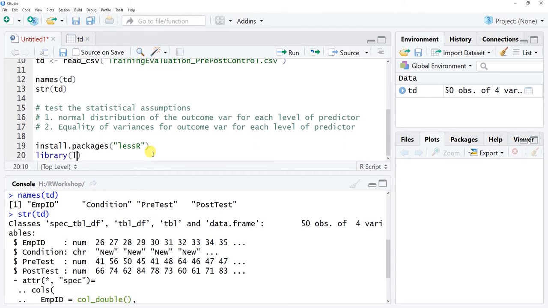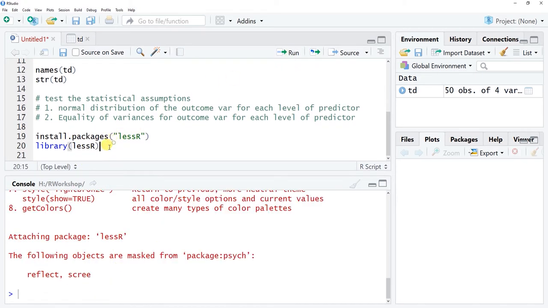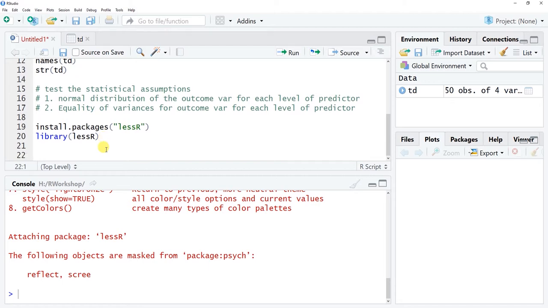I am going to use the library function with lessR, the exact name of the package, without quotation marks as the sole argument to access that package, because there actually are 2 functions we'll use from it today. First is the plot function to look at these distributions, and subsequently we'll actually use the ttest function from this to run our independent samples t-test.